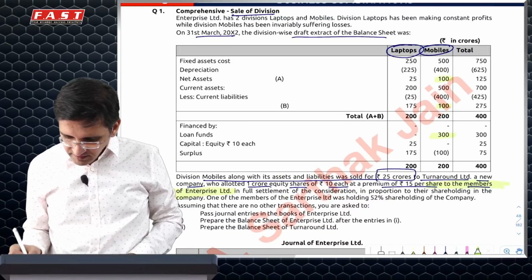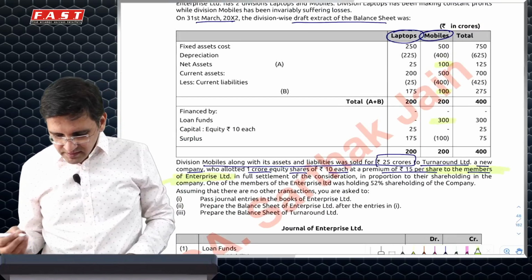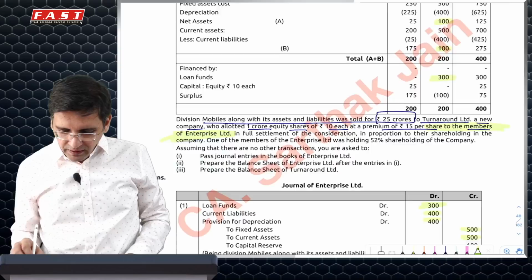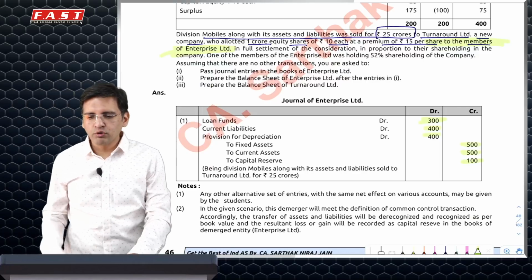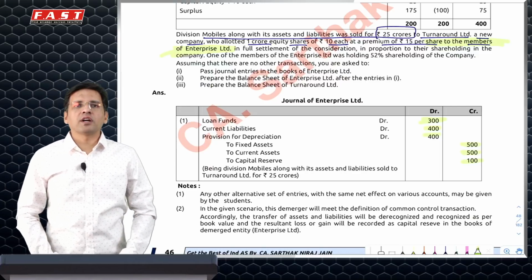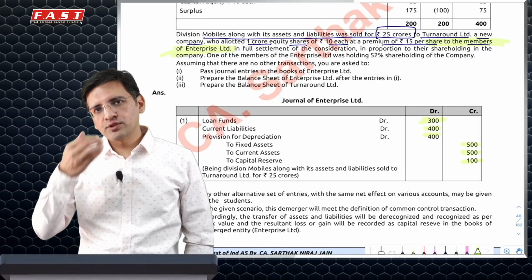And then loan funds we will debit 300. So effectively it is minus 100 and we've got 25. So effectively we will possibly have to book a gain of 125. But then that 25 is not coming to me altogether. It is going to members directly.